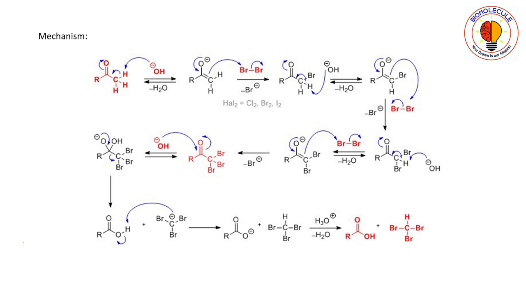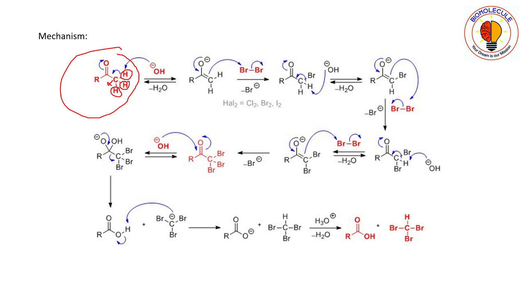Now you see here that this alpha carbon develops a positive charge and it will make these alpha protons acidic. Here there are three alpha protons, and they are acidic because they are developing a partial positive charge.